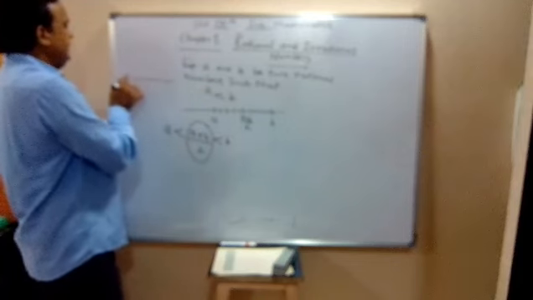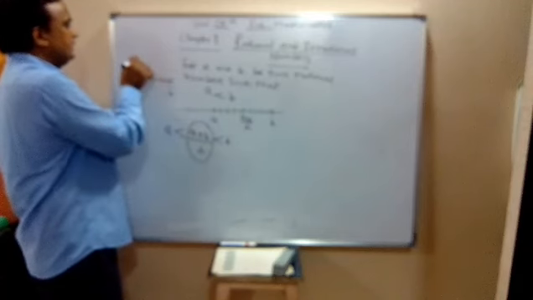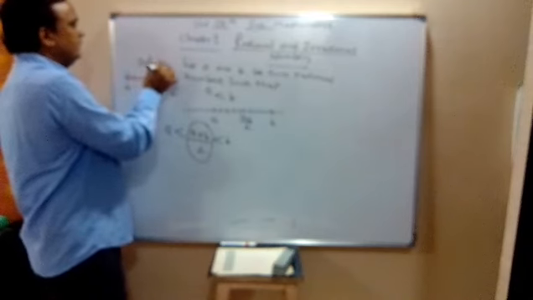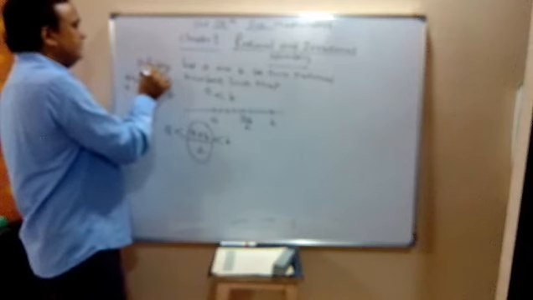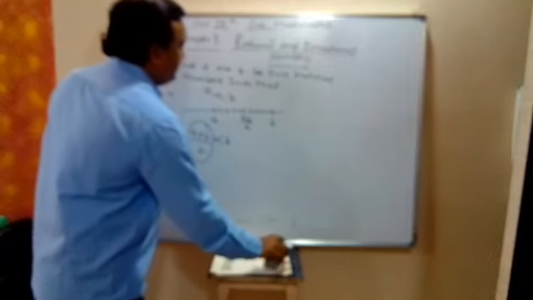So if A and B are two rational numbers, we can insert infinitely many rational numbers between them. Let us illustrate with the help of an example.